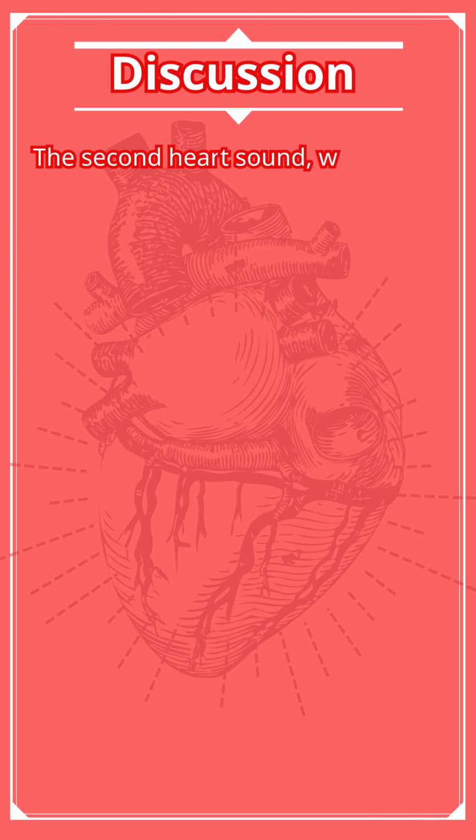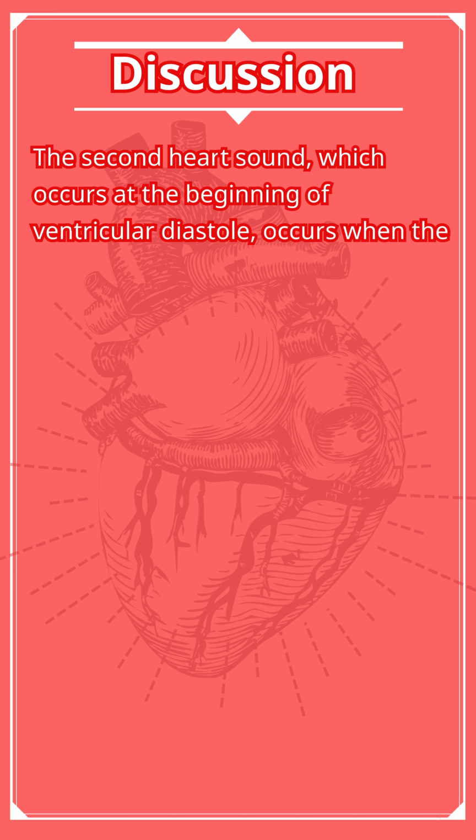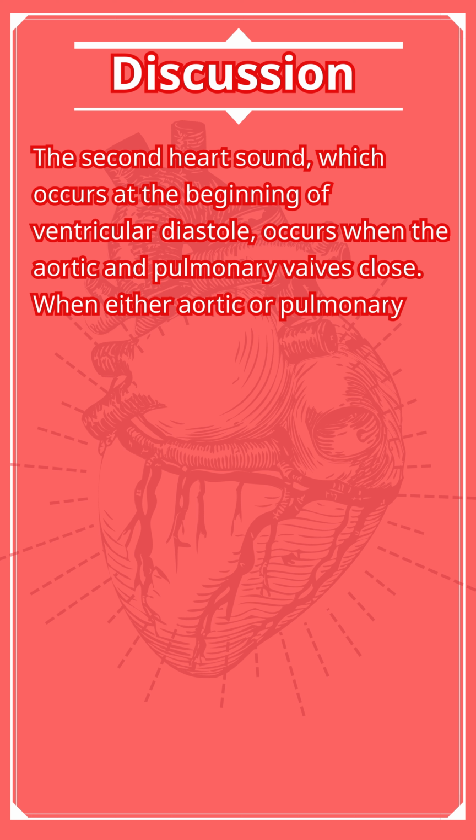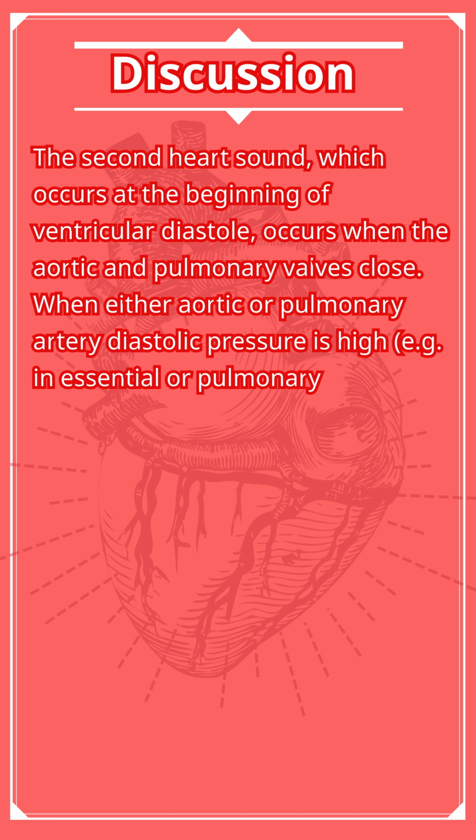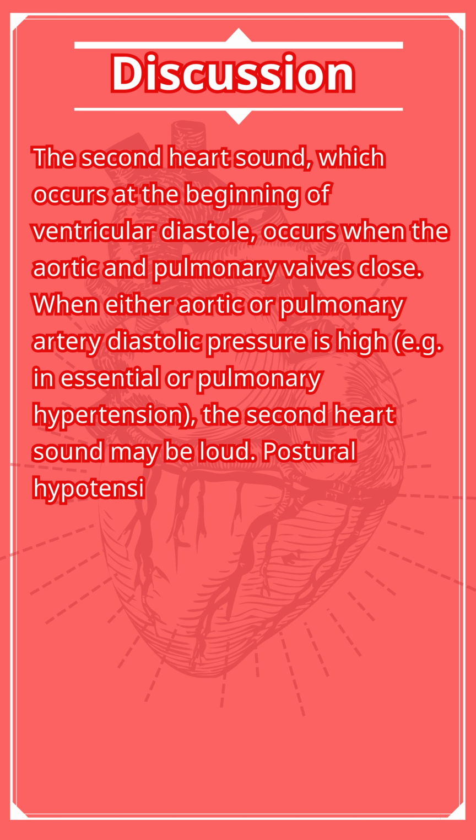The second heart sound, which occurs at the beginning of ventricular diastole, occurs when the aortic and pulmonary valves close. When either aortic or pulmonary artery diastolic pressure is high, e.g. in essential or pulmonary hypertension, the second heart sound may be loud.